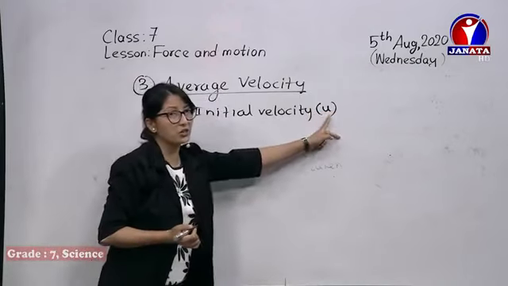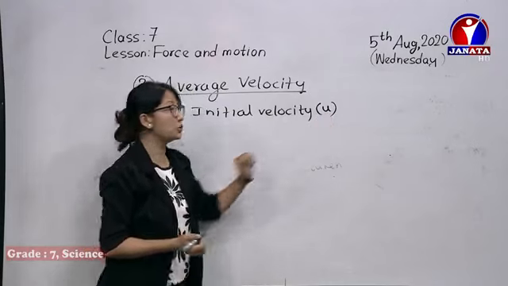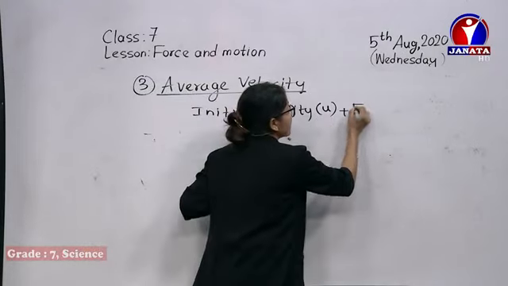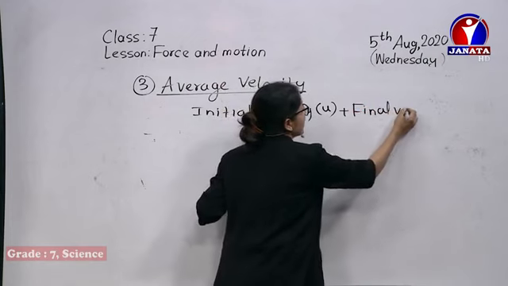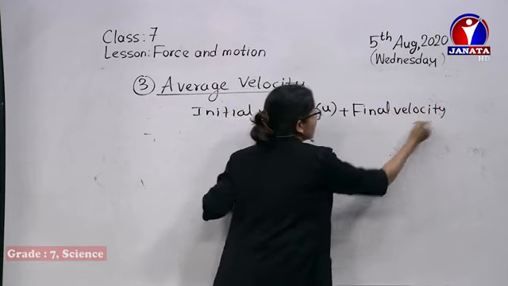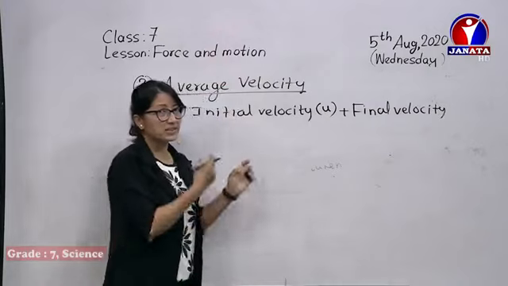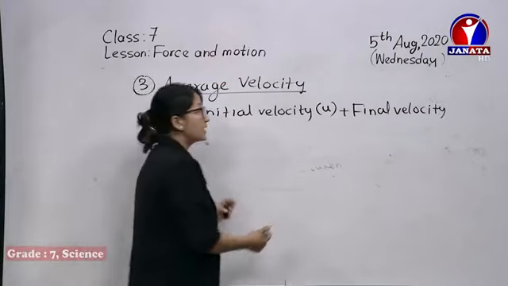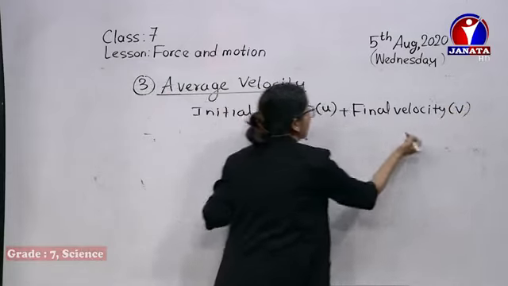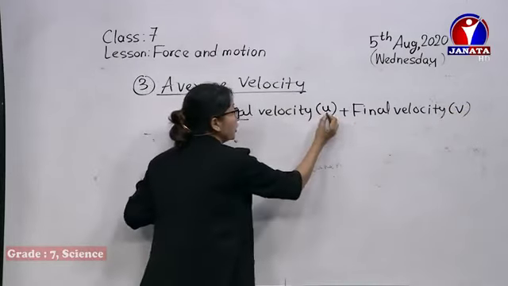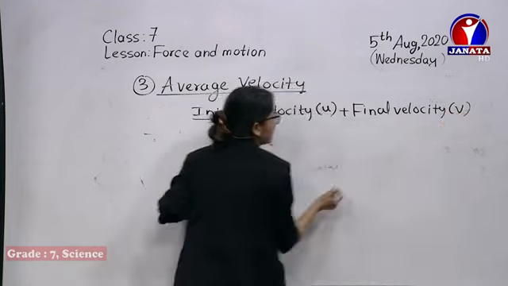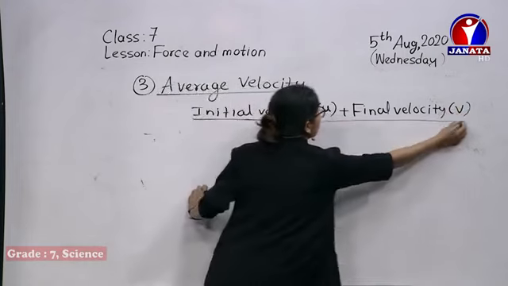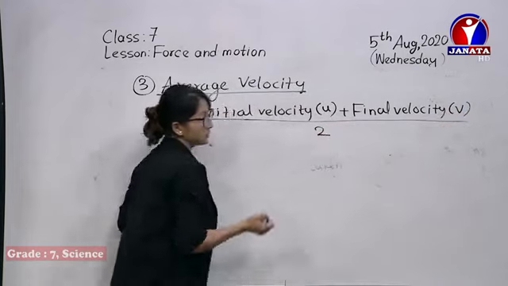Initial velocity is denoted by the letter U. Then the velocity increased and the next velocity was 40 meter per second. That is the final velocity, which we denote by the letter V. Initial velocity is denoted by U and final velocity by V. So we take the average of the first velocity and last velocity.